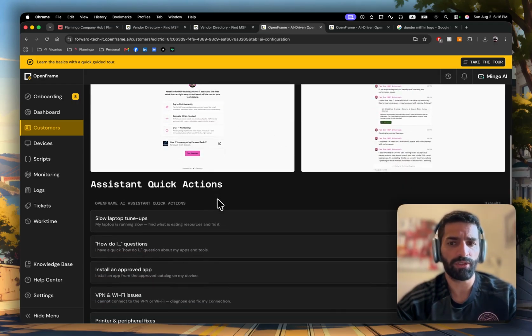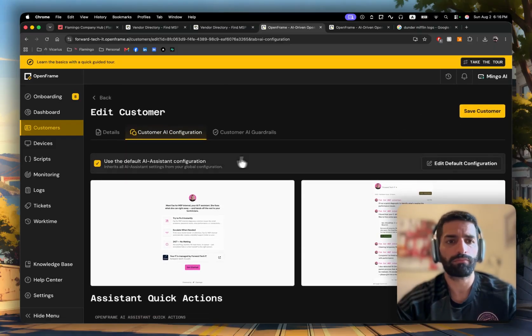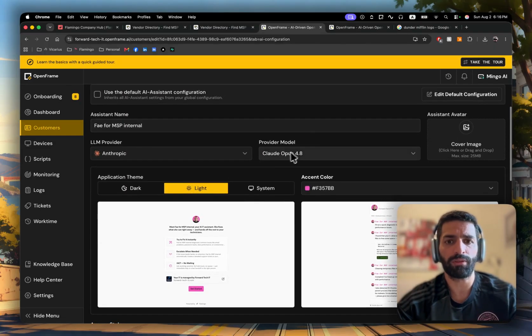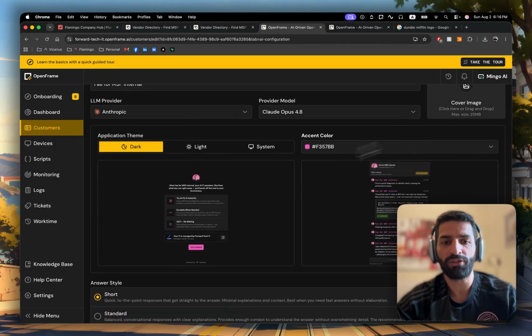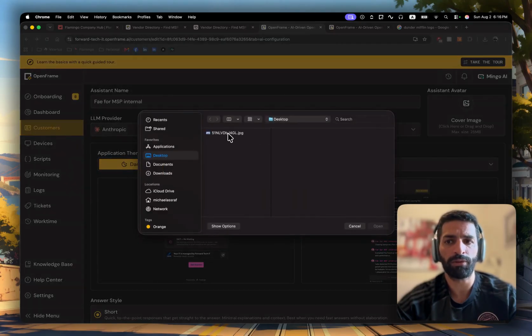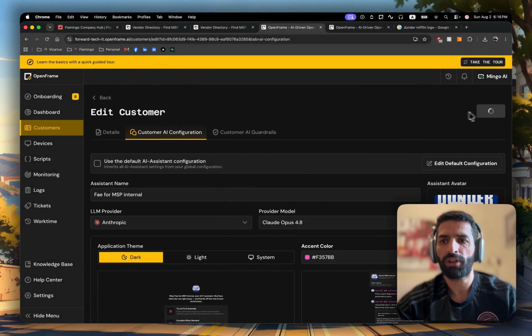So if you see it here, you can change the quick actions. Let's remove this, and you can see you can change the mode. You can change it to dark mode. You can change even the person here. Let's say that we want to put Dunder Mifflin also here, and save.